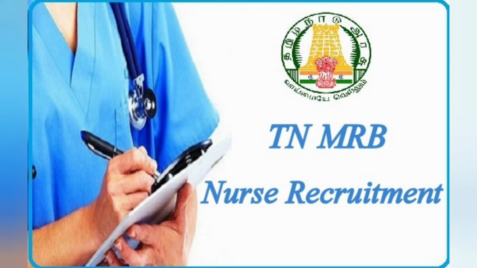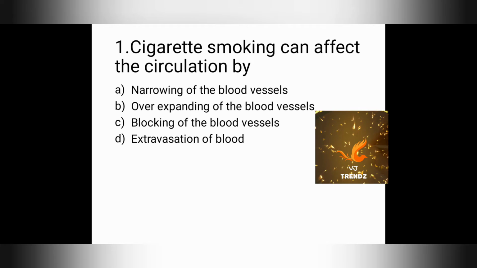Okay, let's go directly to the questions. Cigarette smoking can affect the circulation by: the options are narrowing of blood vessels, over expanding of blood vessels, blocking of blood vessels, extravasation of blood. The answer is narrowing of blood vessels.